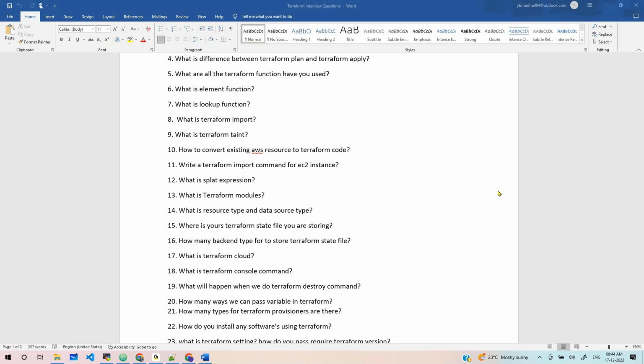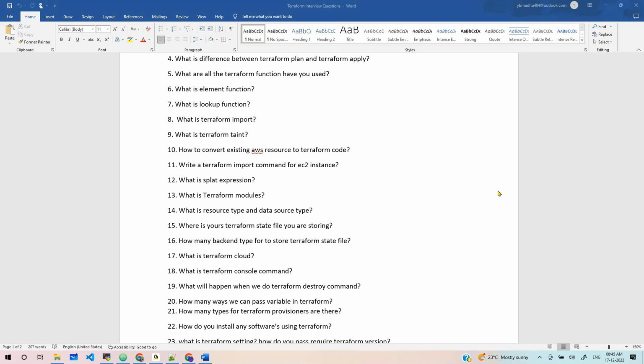Resource type means what resource we are declaring in a resource block. Data type is a string, boolean, map or list kind of thing. Those are data types, right? Data sources.